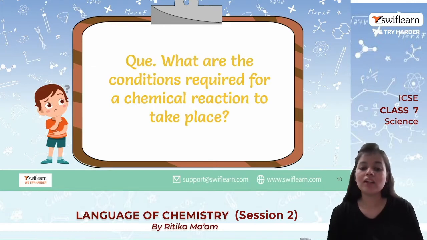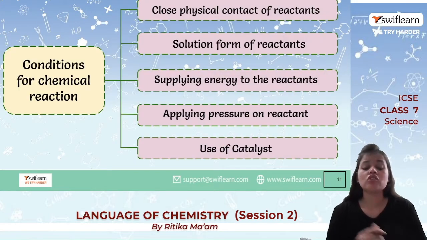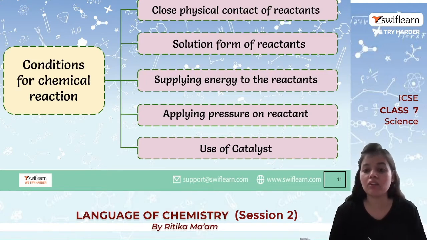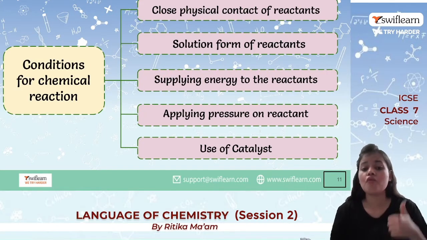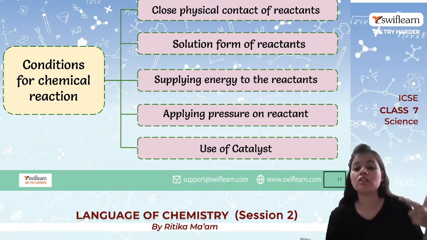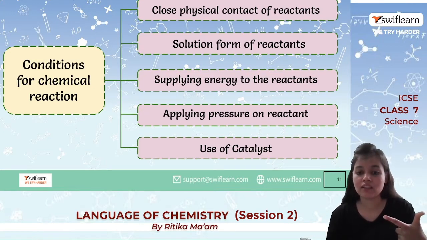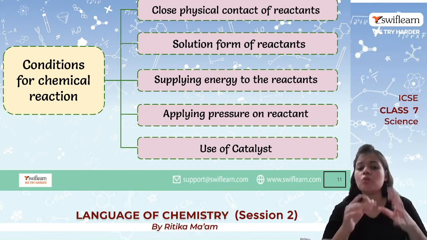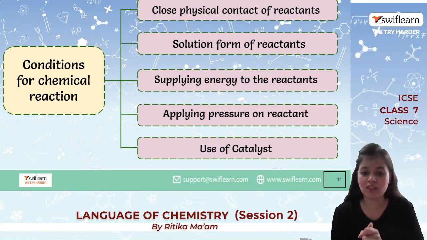Now, what are the conditions required for a chemical reaction to take place? There are various things which are actually required for any chemical reaction to occur. First of all, close physical contact of reactants. Next, we have solution form of reactants, supplying energy to the reactants, applying pressure on the reactants, and use of a catalyst. We will be discussing every single point in detail so that you understand why these points are very essential.